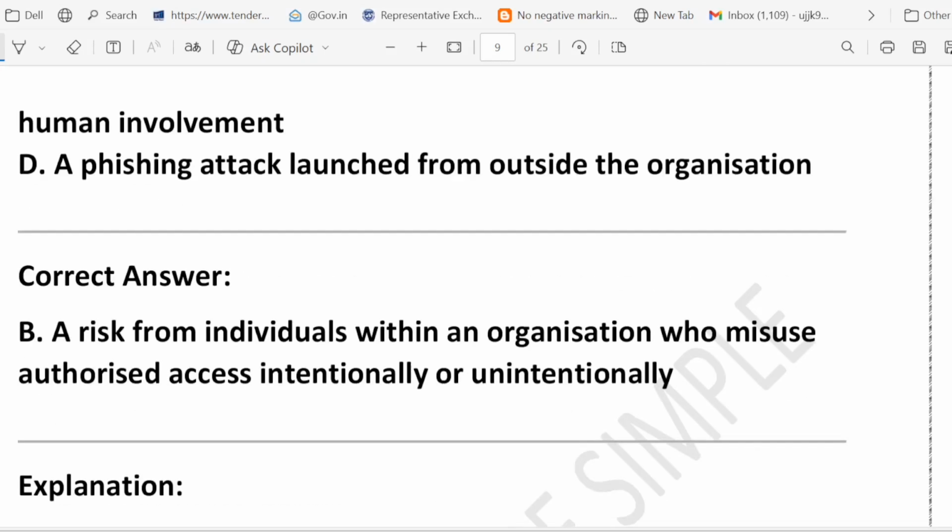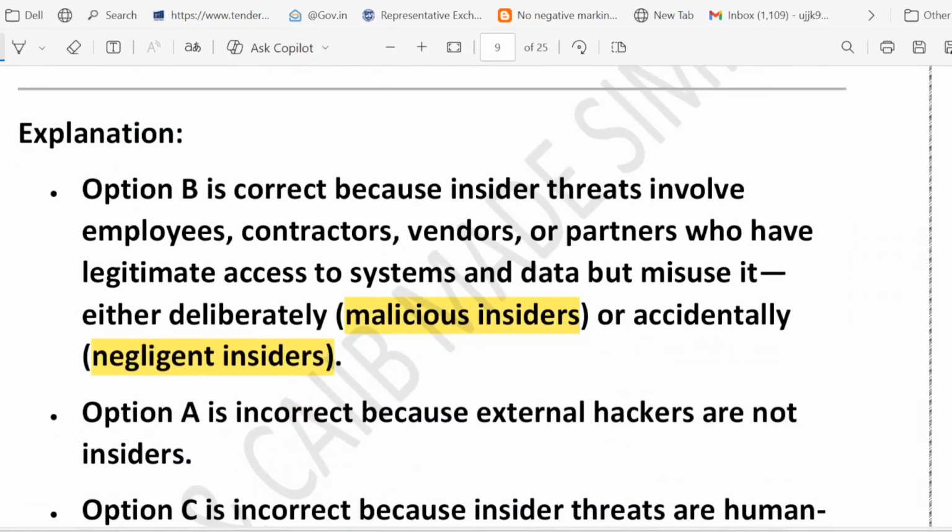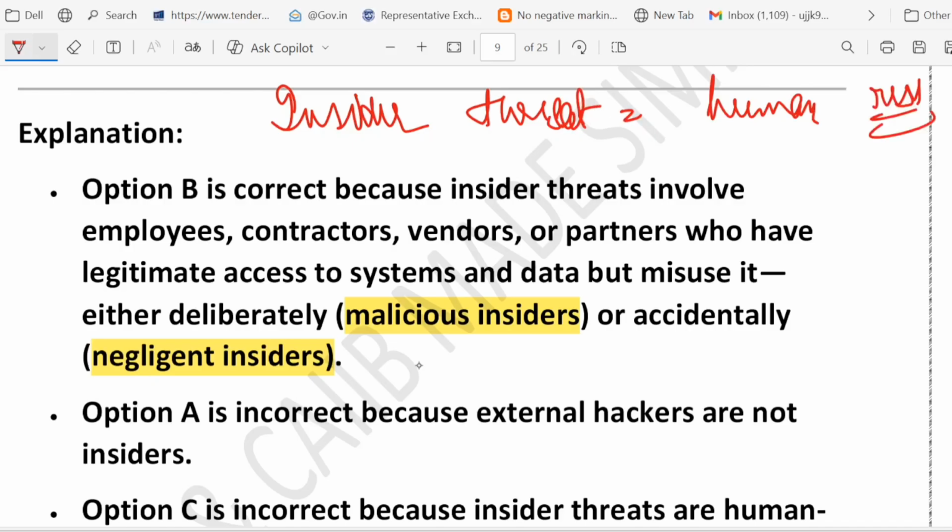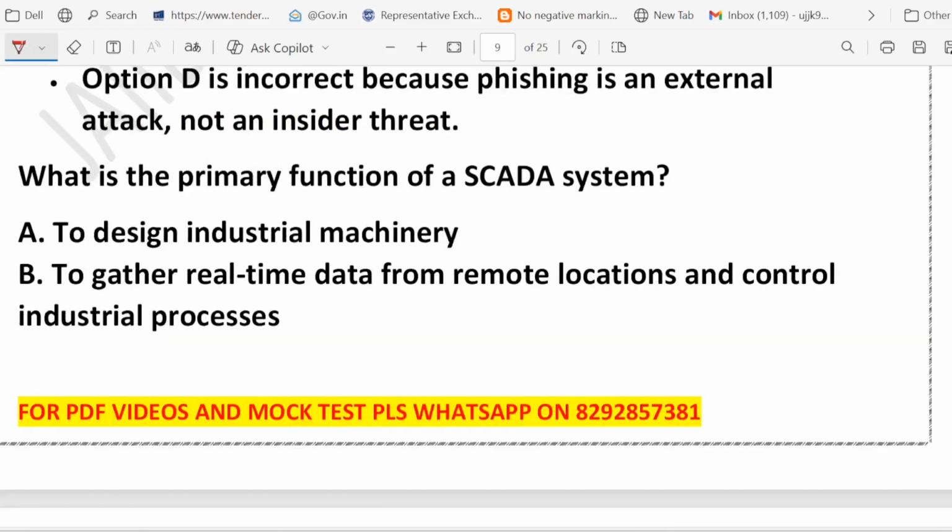So remember, what we learned from this question is that whenever we talk about the insider threat, just remember, it is a human risk. It is a kind of human risk from within. It can be intentional or it can be accidental. External hacker and phishing are not insider. Right. These are the key points that we must keep in the mind.